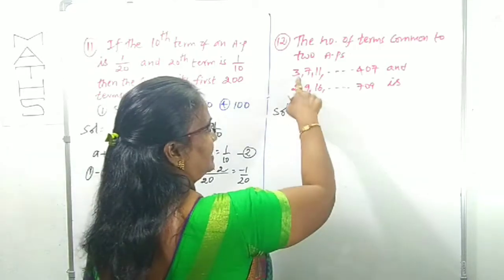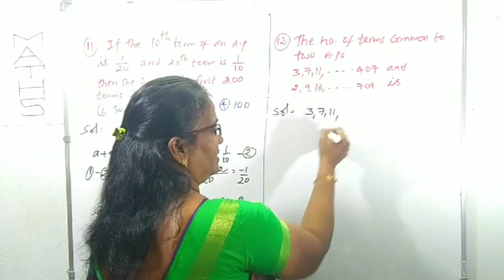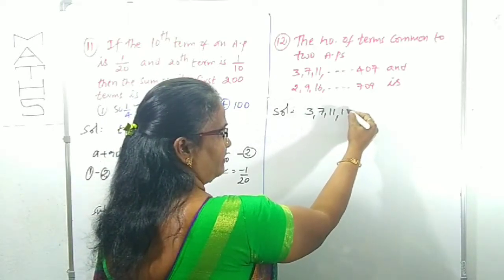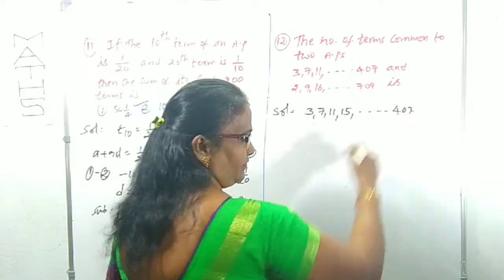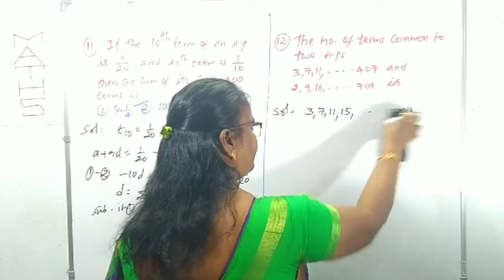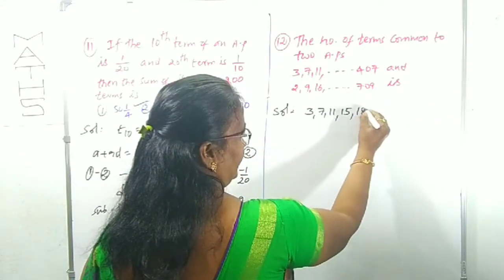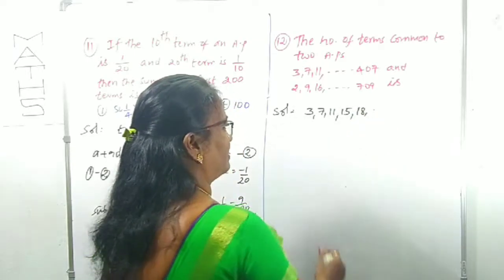First we can observe series 1: 3, 7, 11. You know what the common difference is here? 4. Next number, can you guess? Yes, 15, and so on. What is the last number? 407.